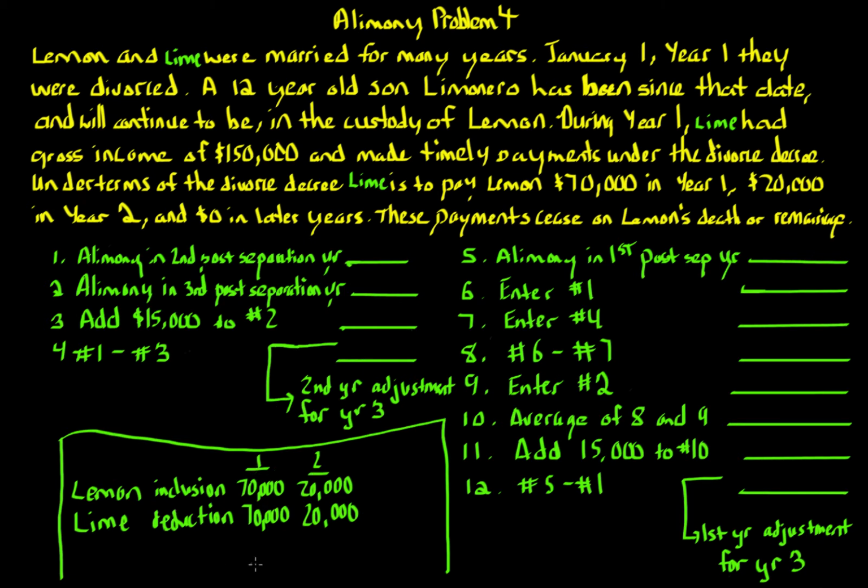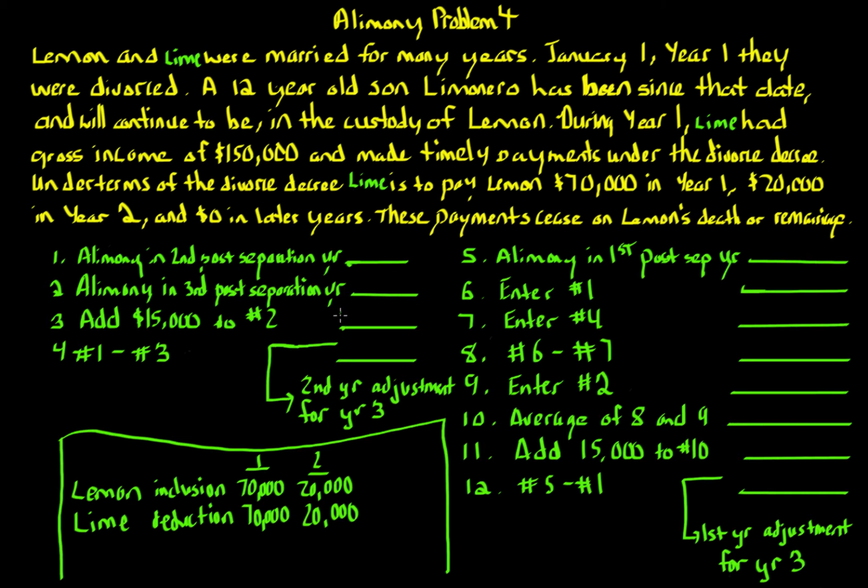Just remember the inclusion and deduction amounts that we calculated before under the general rule. Lemon has to include 70,000 in year 1 and include 20,000 in year 2. Lime gets a deduction of 70,000 in year 1, 20,000 in year 2. That's applying our normal alimony rules before we talk about the recapture situation. And what you're going to see is that if we do have a recapture situation, it's going to be in year 3. Year 3 is when it comes into play for both of these items. So that's important to understand because we do look at the first 2 years when we do this analysis.